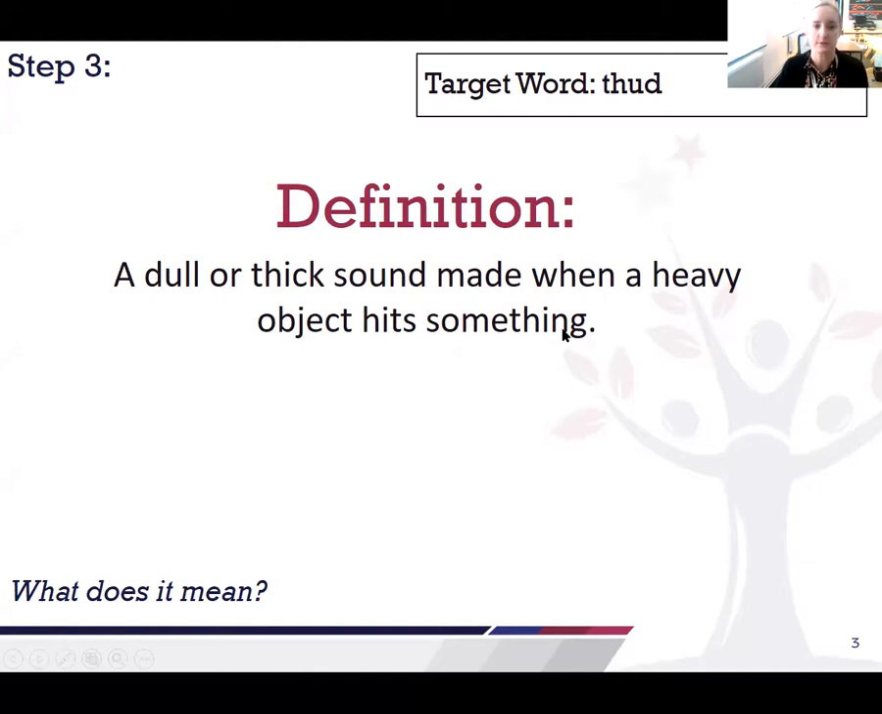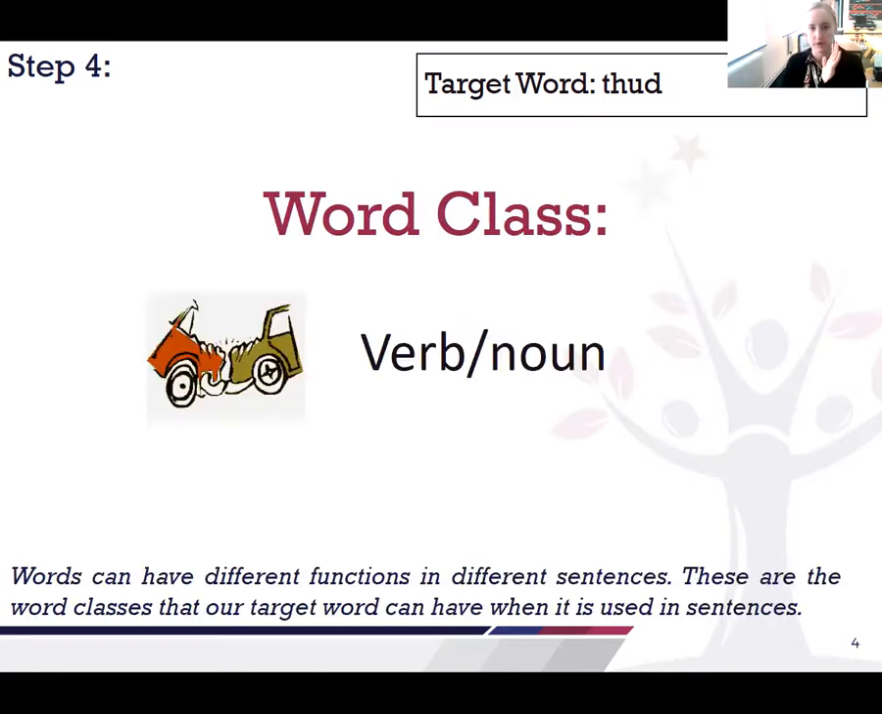So thud is a sound that is made when a heavy object hits something. Okay, so if you are thudding something, if you are hitting something, it's going to make a loud sound, and we call that a thud. So it is a verb and can sometimes be used as a noun as well. And if we remember, a verb is an action and a noun is an object.